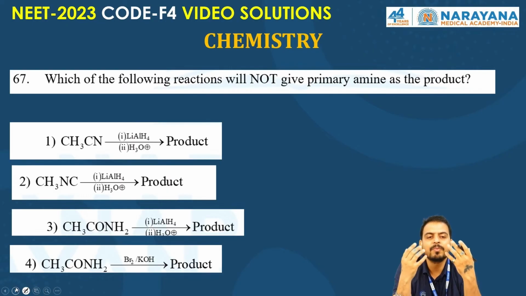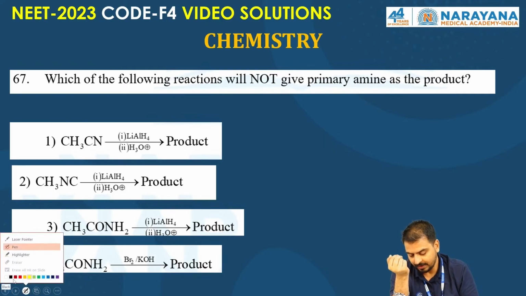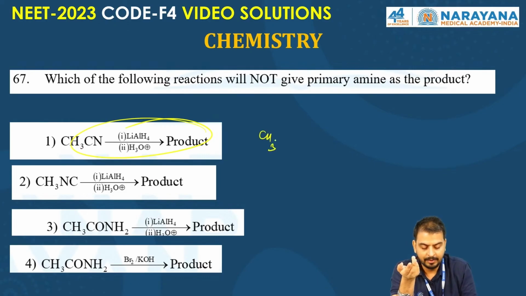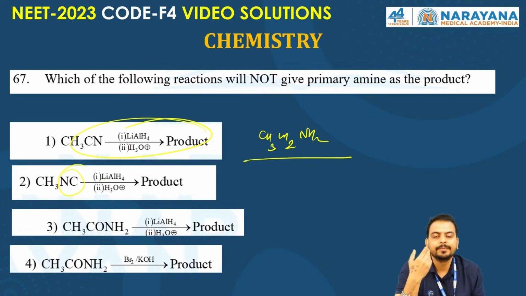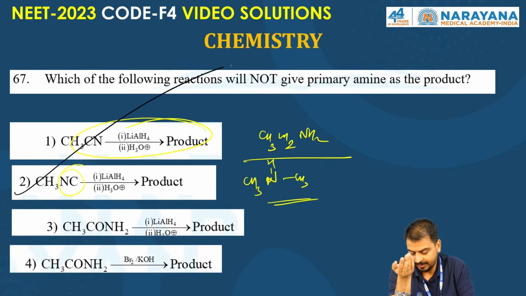67. Which of the following reactions will not give a primary amine as the product? Right? So CH3CN undergoes the reduction, what does it produce? It produces the primary amine, CH3CH2NH2. But when we have the isonitrile, NC, it will give CH3NHCH3. It will be the secondary. So the correct answer for this question is option second.